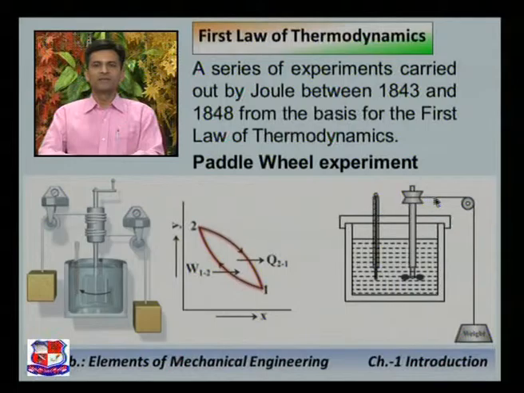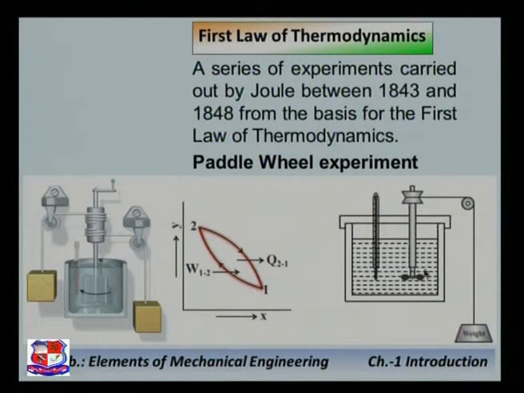Here a pulley is there, and this is the load or weight, and this mass can move from up to down. According to the movement of this mass, this stirrer will rotate, and accordingly this work can be transferred to this water.